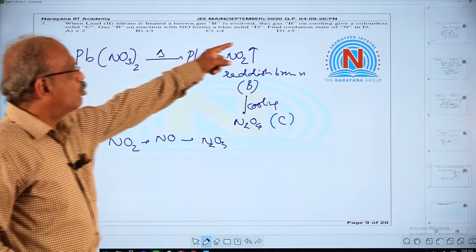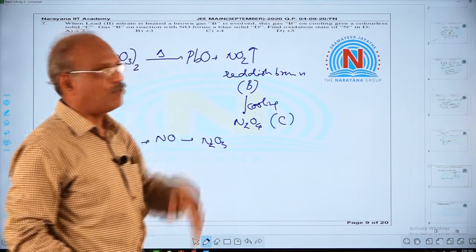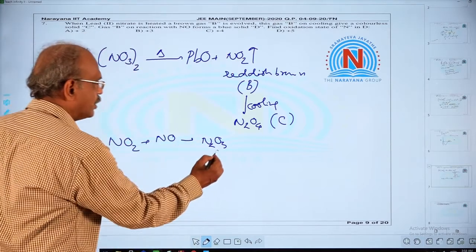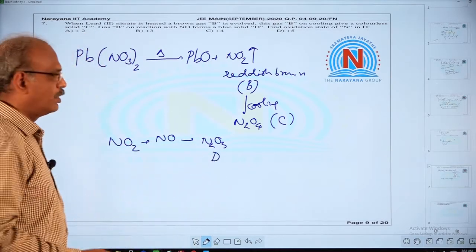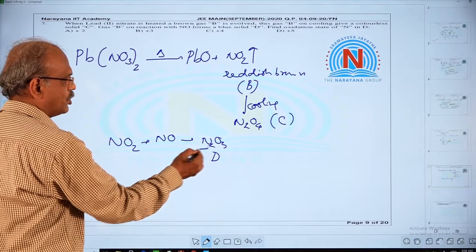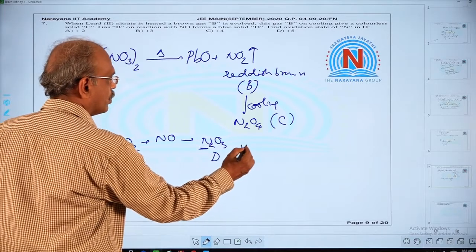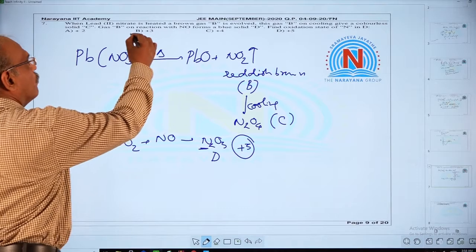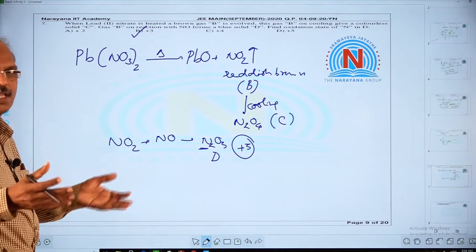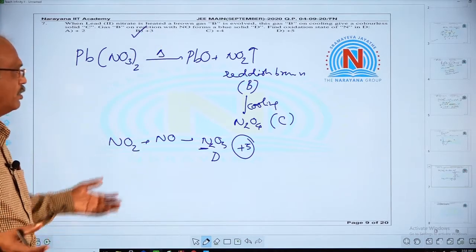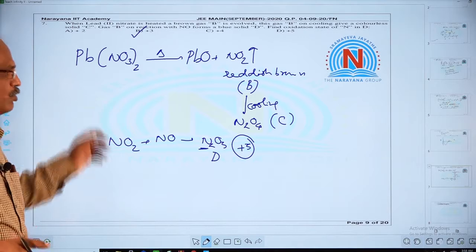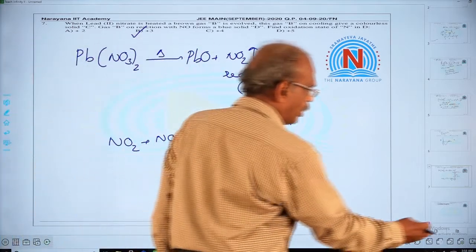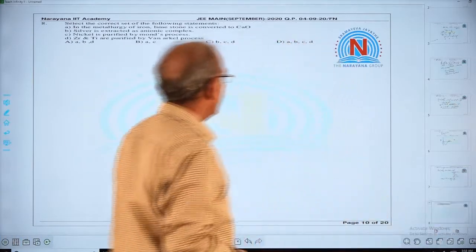Here the question is the oxidation number of nitrogen in D. This is the compound D, N2O3. So what is the oxidation number of nitrogen? Nothing but +3. Very simple question. Based on fundamentals, they are giving questions based on fundamentals. Very, very interesting questions also. Now, let's see the next one.